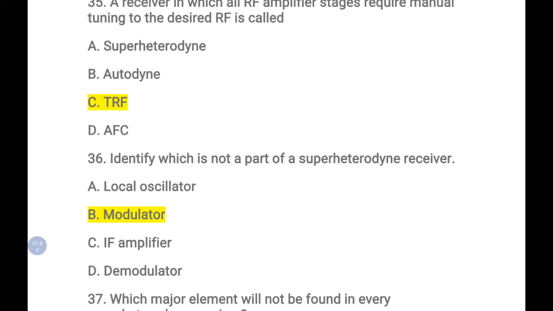A heterodyne receiver is a receiver, so there is no use for a modulator. The part that does not belong to the receiver is the modulator, because the modulator comes on the transmitter side. It won't come on the receiver side.